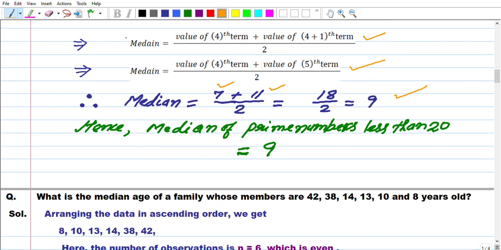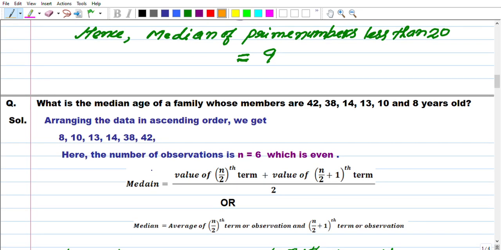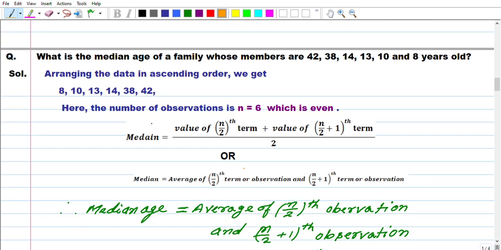The next question comes. What is the median age of a family whose members are 42, 38, 14, 13, 10, 8 years old? First, our step is to write the given data in ascending order. Arranging the data in ascending order, we get the following. It has 1, 2, 3, 4, 5, 6 observations. So we will again apply what we applied just above.